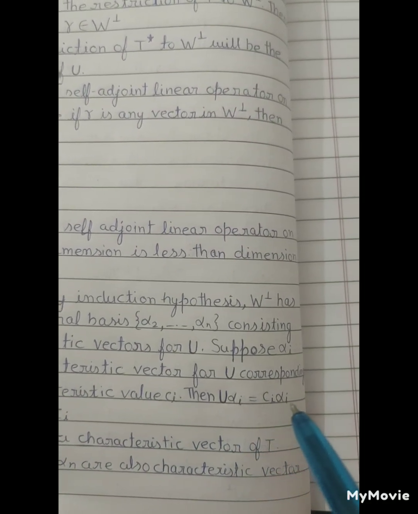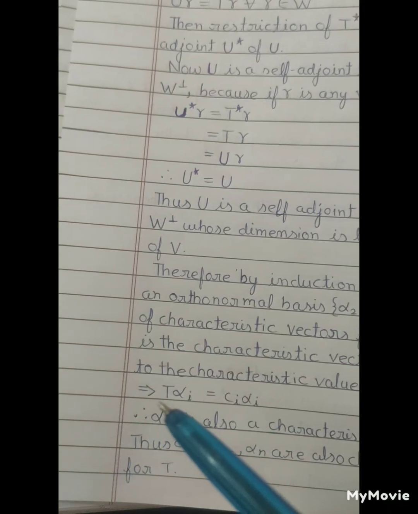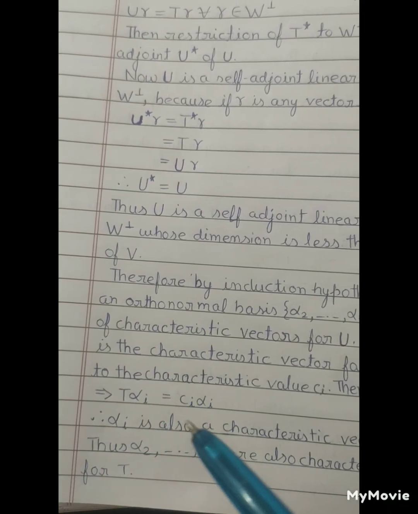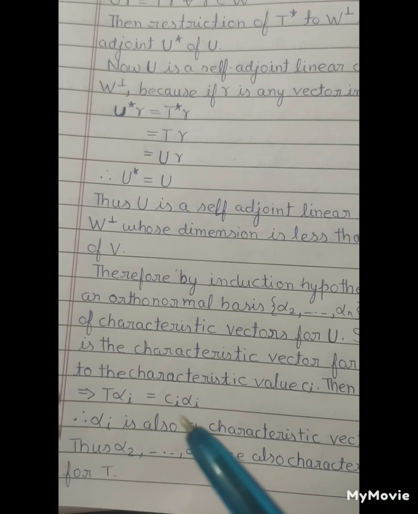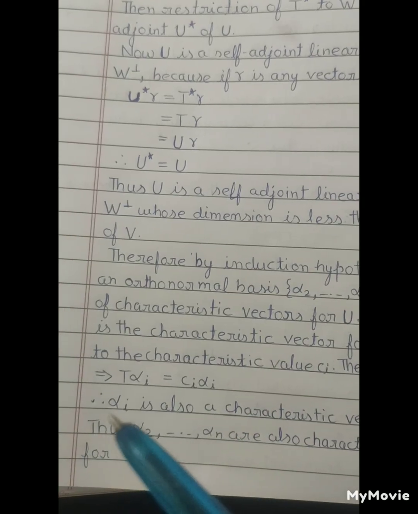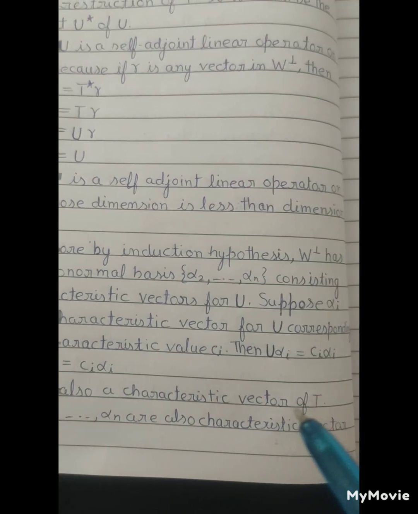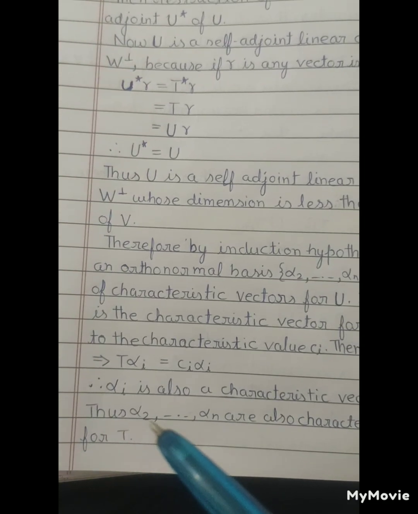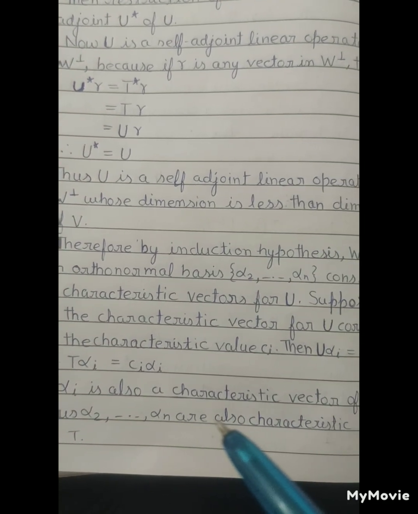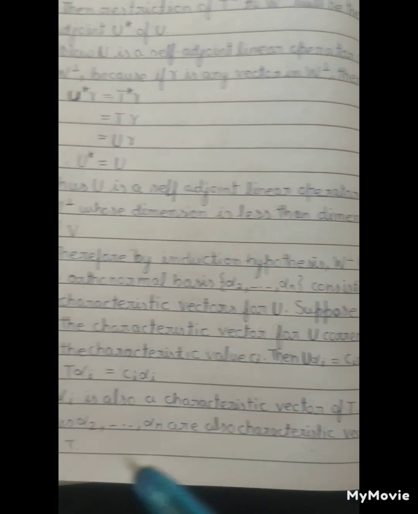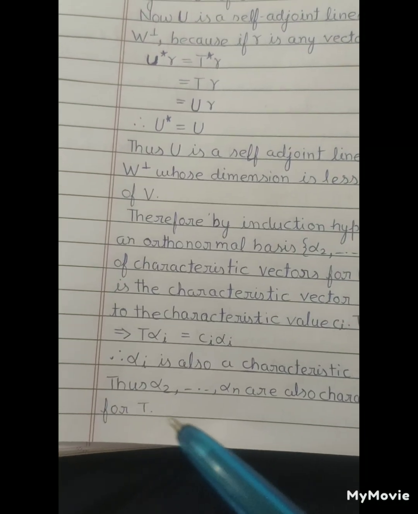Then U of alpha i equals ci alpha i, which implies T of alpha i equals ci alpha i. So alpha i is also a characteristic vector for T. Thus alpha 2 and so on up to alpha n are characteristic vectors for T.